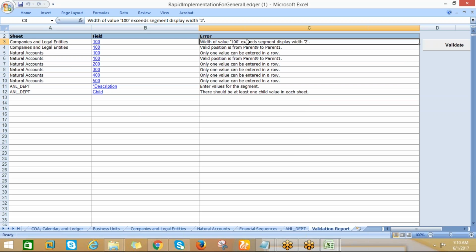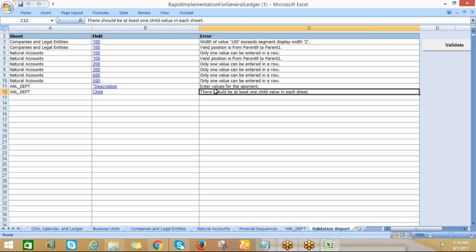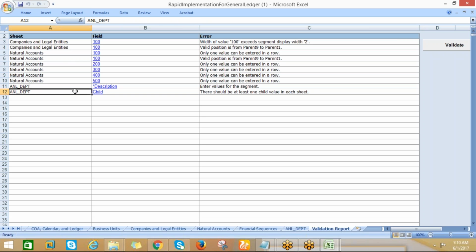With the value, so 100 segment display with 2. So valid position is from 9 to... ANL department child. There should be at least one child value in each sheet.